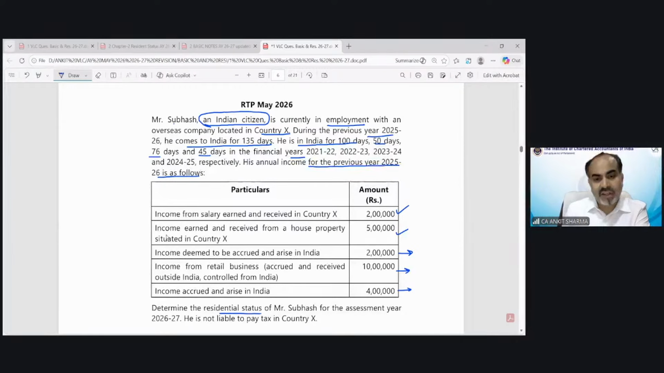Determine the residential status of Mr. Subhash for the assessment year if he is not liable to pay tax in country X. Does this information have some relevance? What is the importance of this line? This line we are actually reading for the first time in all these questions we have discussed.